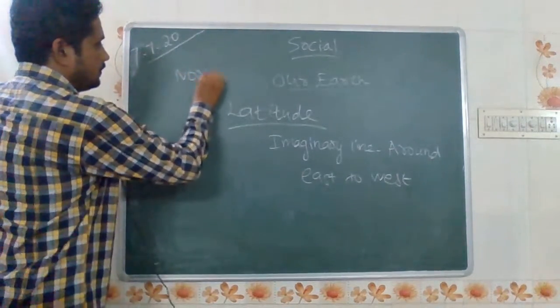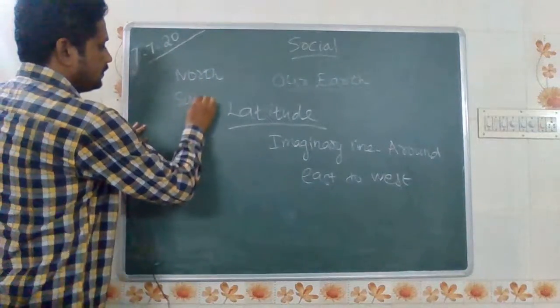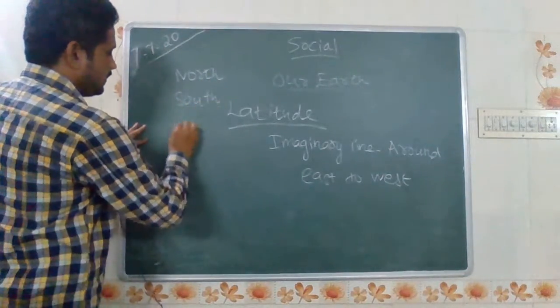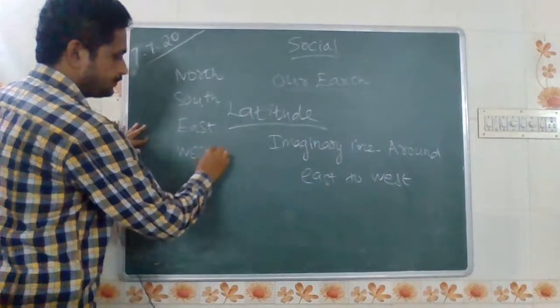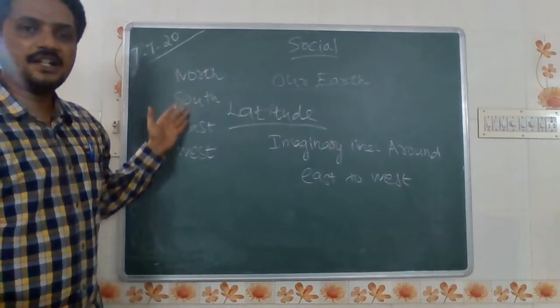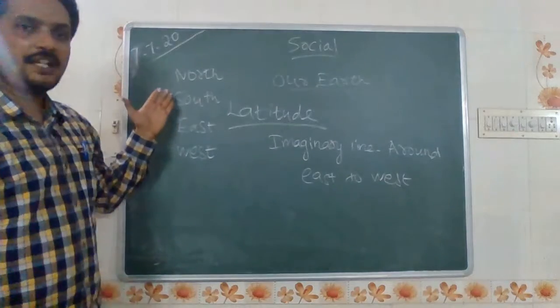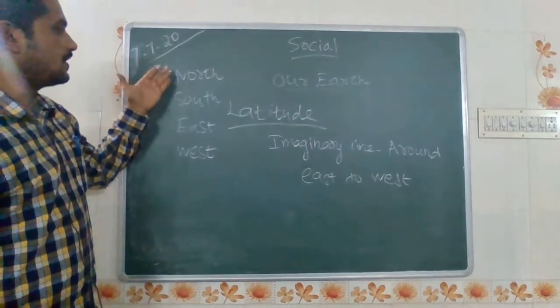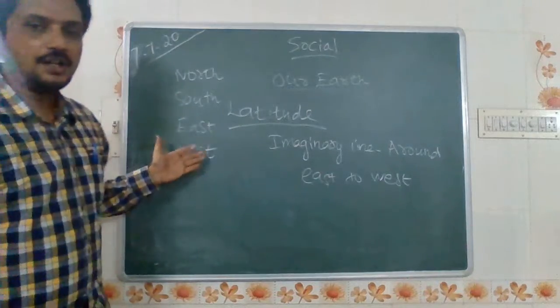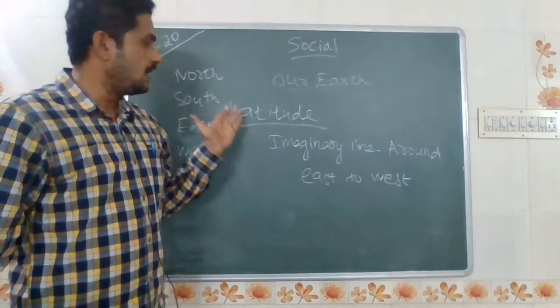North, South, East and West. These are the four major directions that we can see on a map and on a globe. Okay, these are the four major directions: North, South, East and West. Now we look at the latitude.